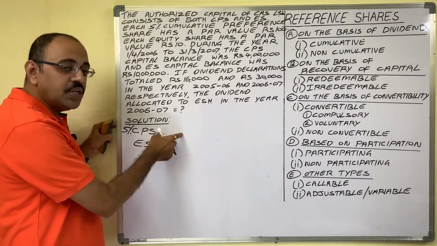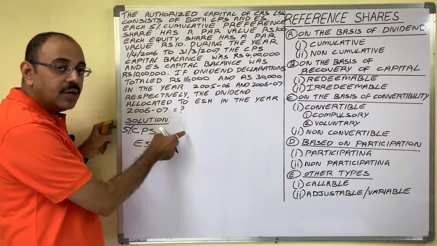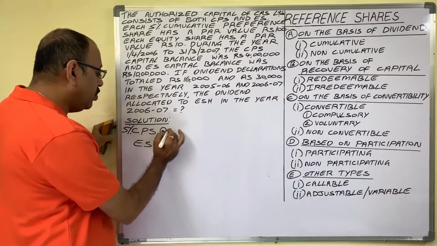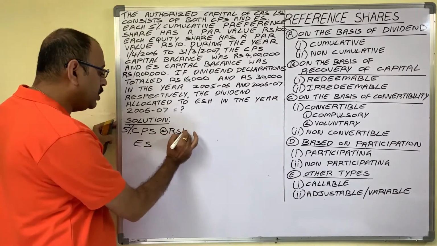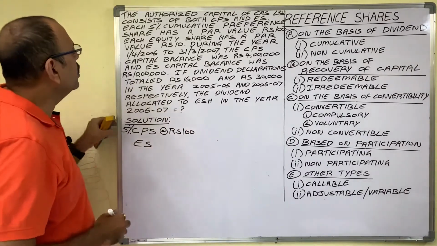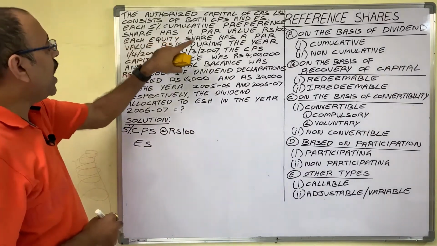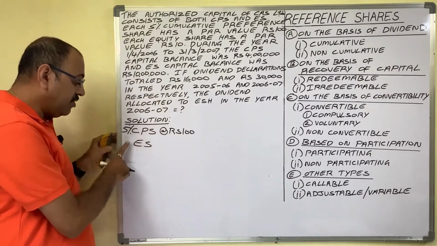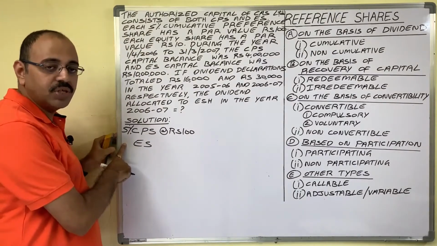How many shares are issued? Not given in the question, but one share's face value is 100 rupees. Each equity share has a par value of 10 rupees. For equity shares, the dividend percentage is not given in the question. Why?